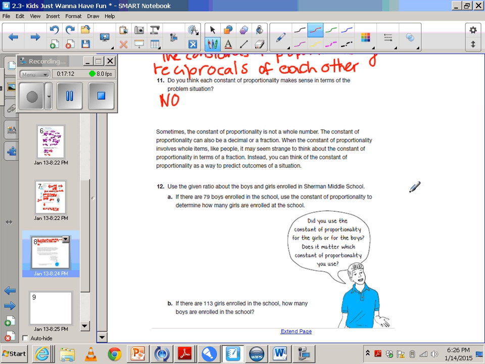So use the given ratio about boys and girls enrolled in Sherman Middle School. If there are 79 boys enrolled, use the constant of proportionality to determine how many girls are enrolled in the school. I'm going to kind of let you go with this and finish up this last problem. You don't have to go any further in the book than this for right now. So I need you to just complete these problems and check your answers and then move on to 2.5.